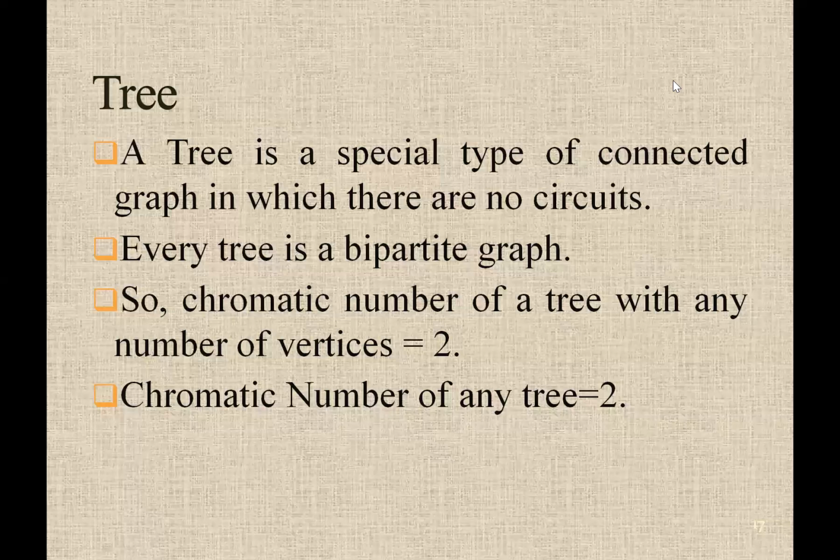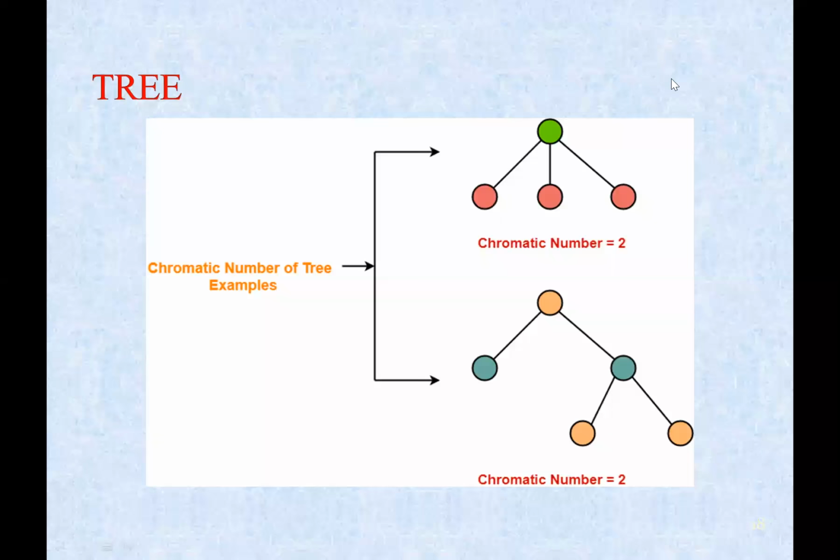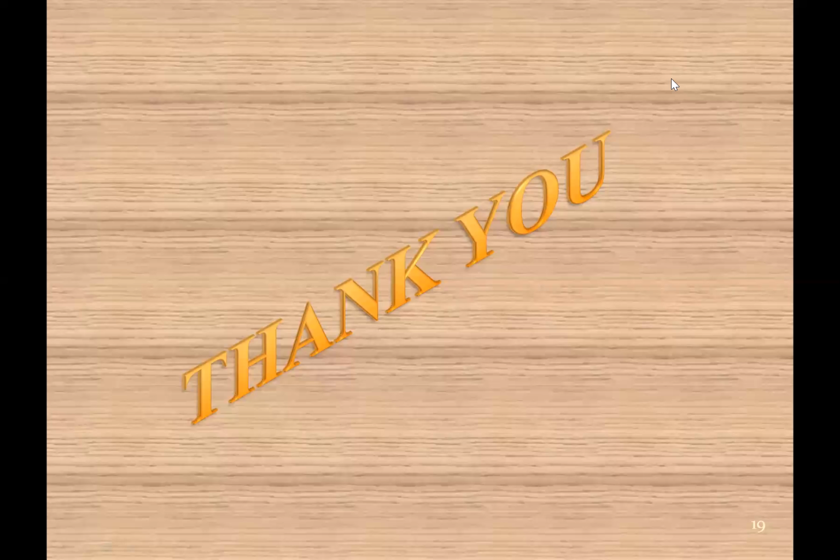A tree is a special type of connected graph in which there are no circuits. Every tree is a bipartite graph. So the chromatic number of a tree with any number of vertices is equal to 2. The chromatic number of any tree is equal to 2.